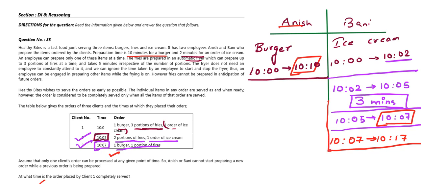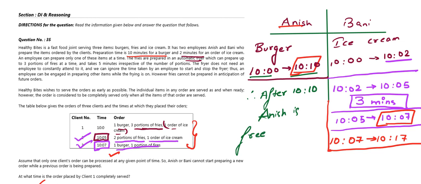Here we can see that all our orders are complete, so no order is left. Therefore Anish will be free after 10:10. From 10 he starts his work and he completes his work by 10:10. Therefore after 10:10 Anish is free. So we will check up till when we will take Anish free. So we will take up till 10:17. Why, you can ask? Because after 10:17 Bani is also free. So we only need any one of them to be free.